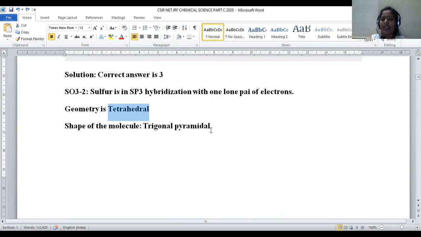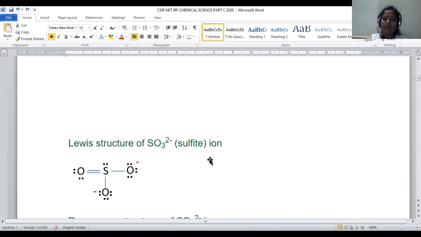NH3 also has a similar kind of structure. Both are isostructural, we can say, right? In ammonia also, being sp3 hybridized, there is a possibility of tetrahedral geometry, but a trigonal pyramidal shape will be there. In the same manner, SO3 2- also has a trigonal pyramidal shape.